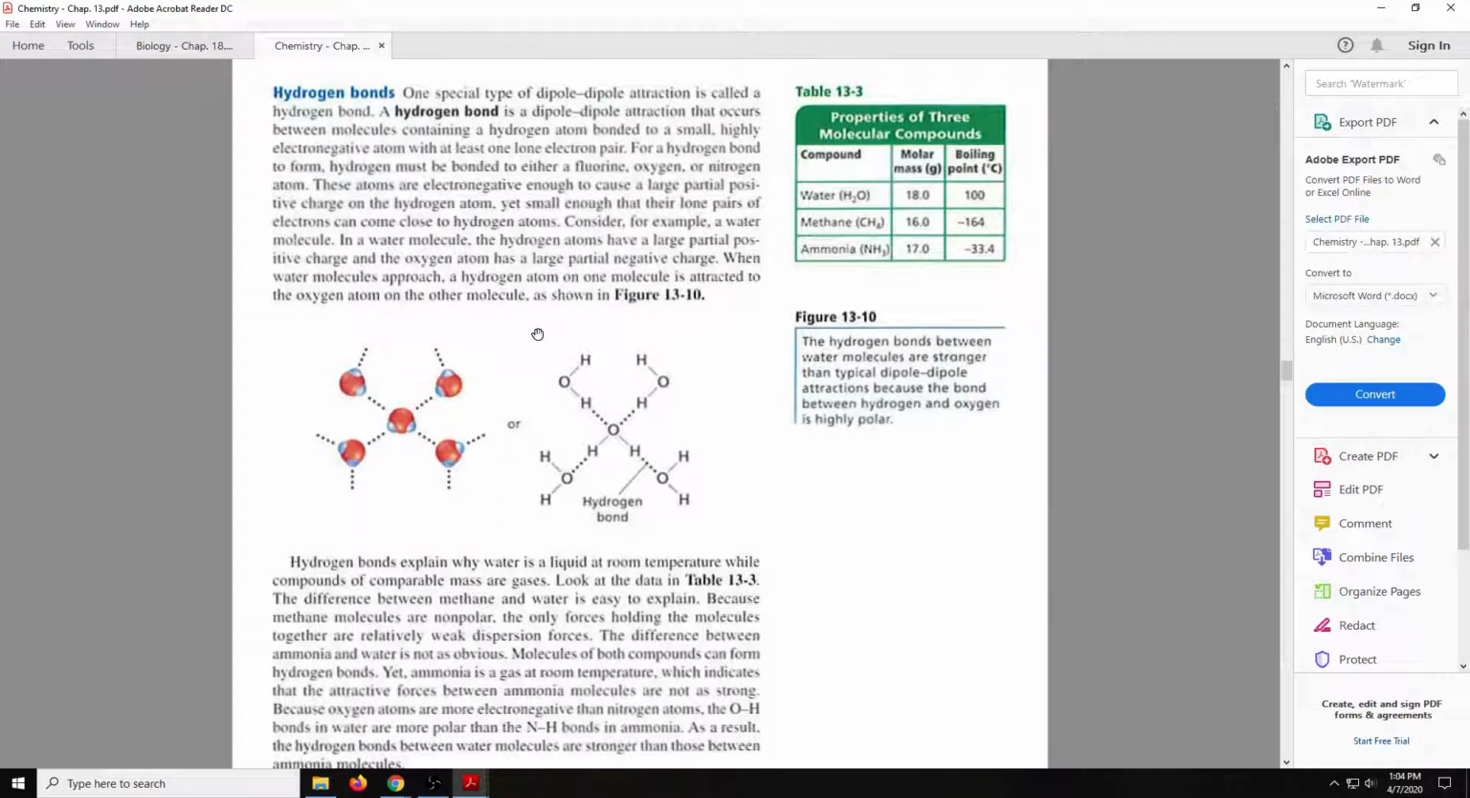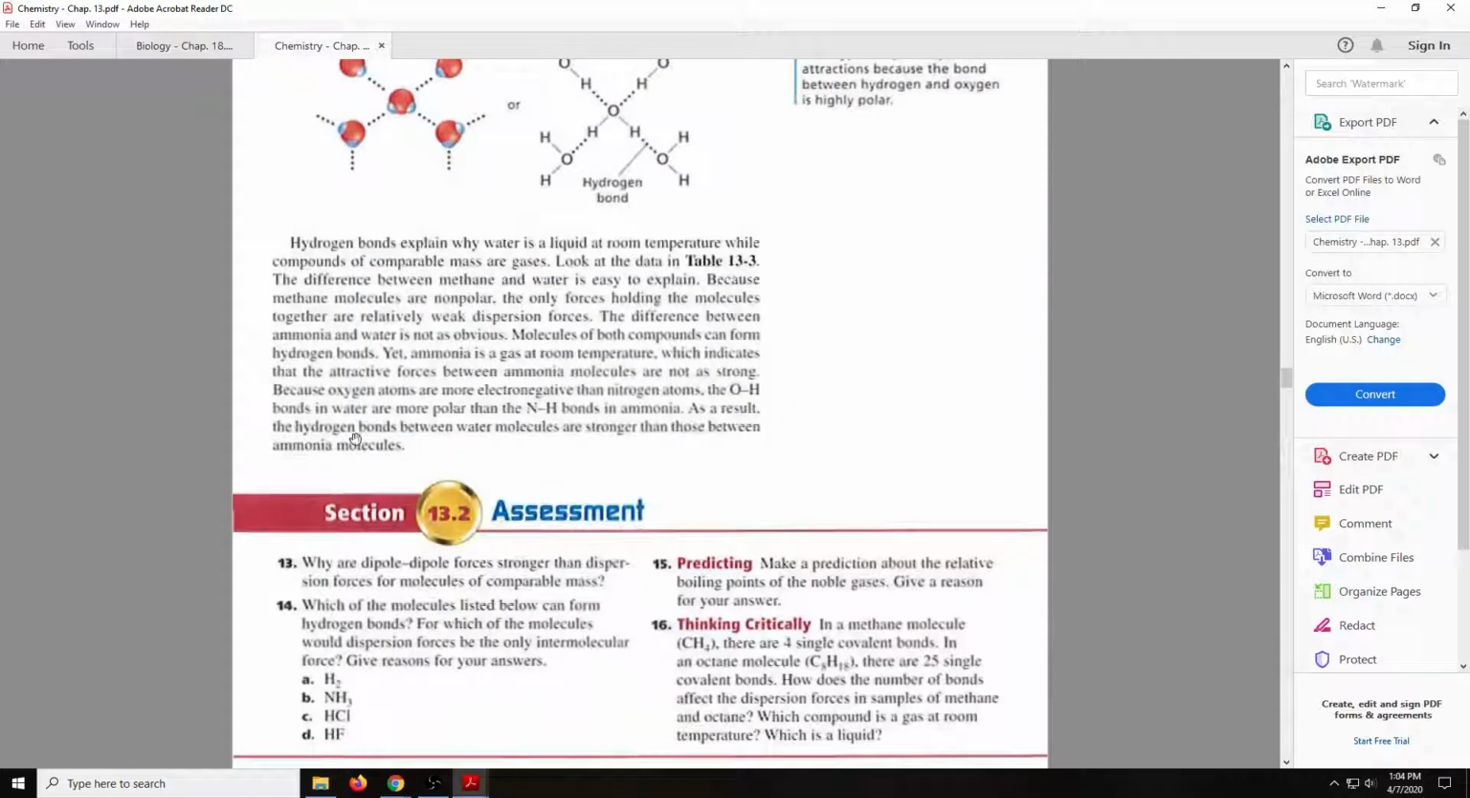And that's actually it for section 2, a pretty short section.